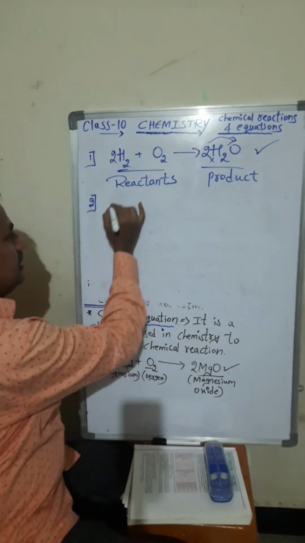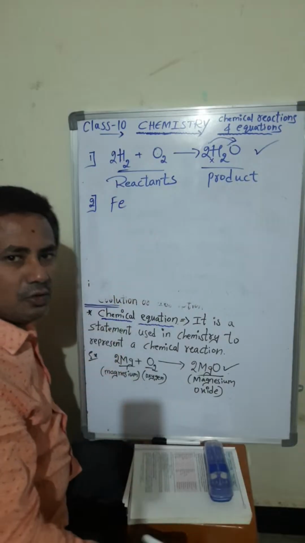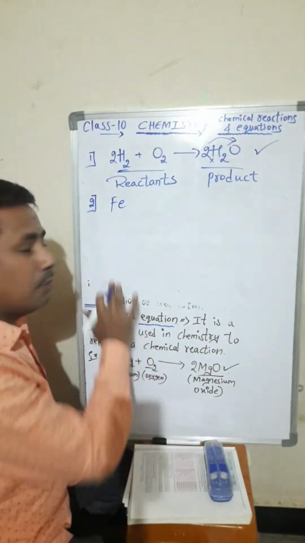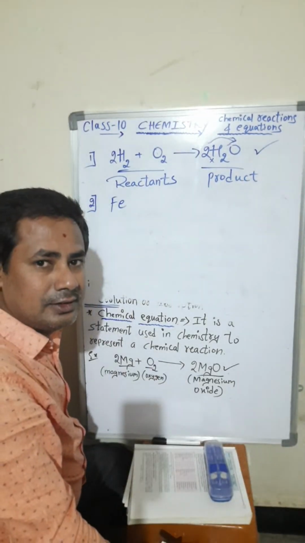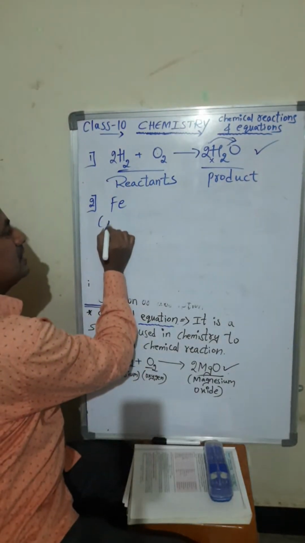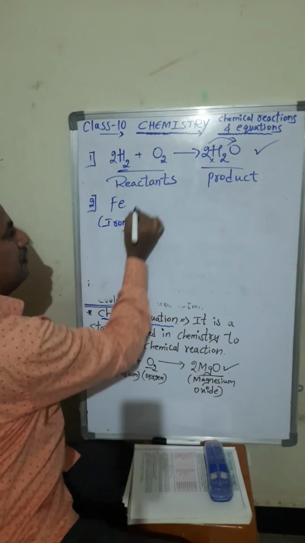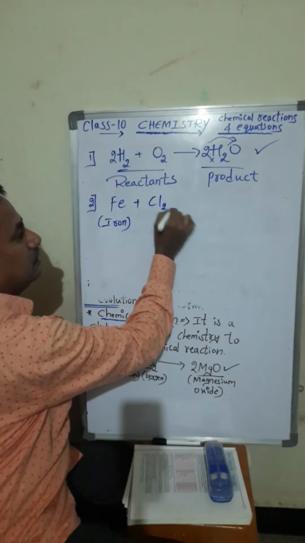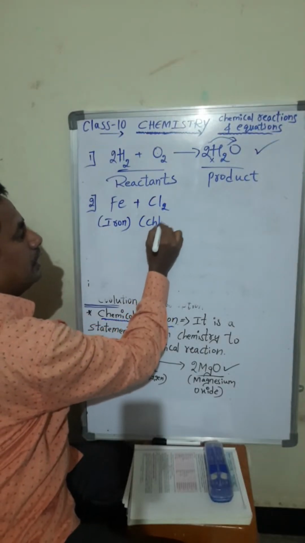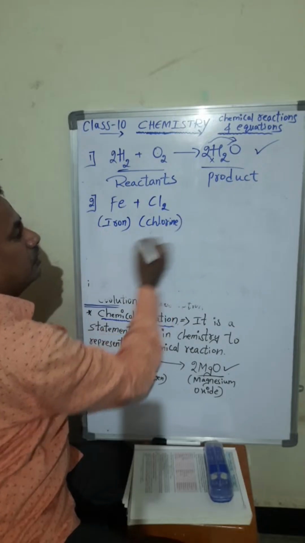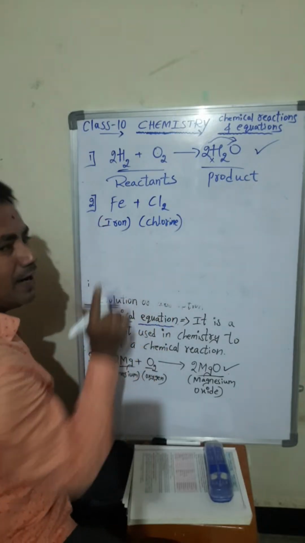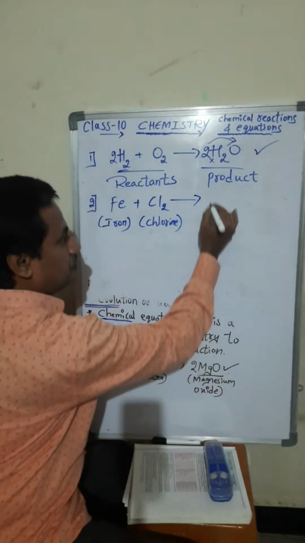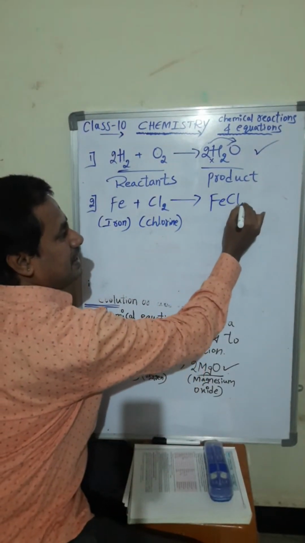Yes. Fe means what? Can anybody tell? What do you mean by Fe? The symbol belongs to which element? Yes, iron it is. Fe means iron. When iron combines with chlorine, Cl2 means chlorine. Two chlorines are there, 1 iron is there. When these react, what will happen? FeCl3.